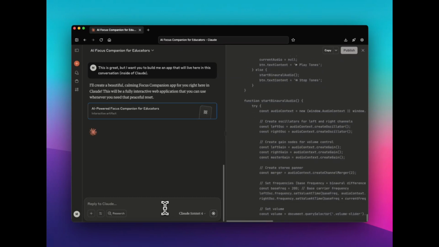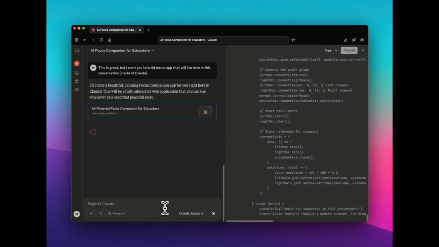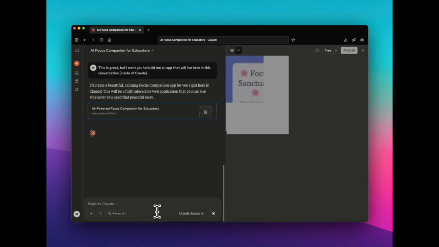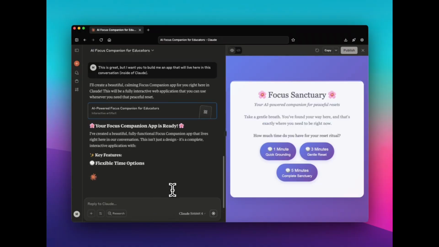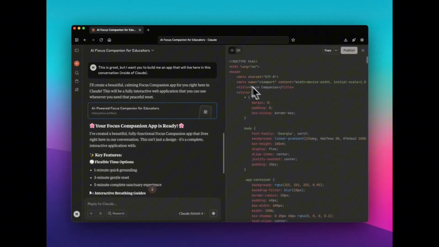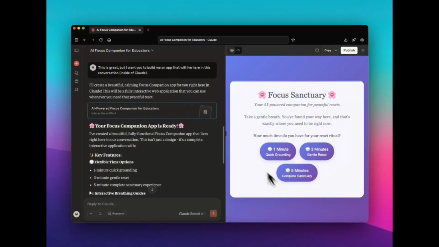I actually think it was the one that I used Figma Make on. It was the chatbot, I think. So maybe you haven't seen this yet, but what Claude is doing is creating the code. So what it just created lives here. This is HTML. All of the code is here, and it's showing you what that app could look like.